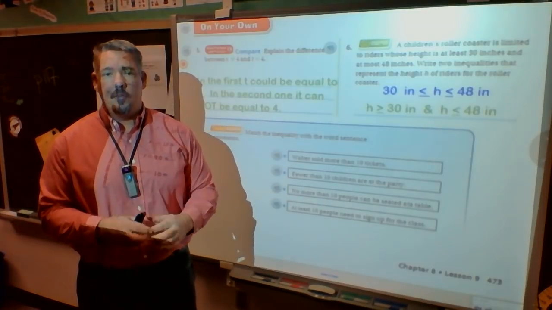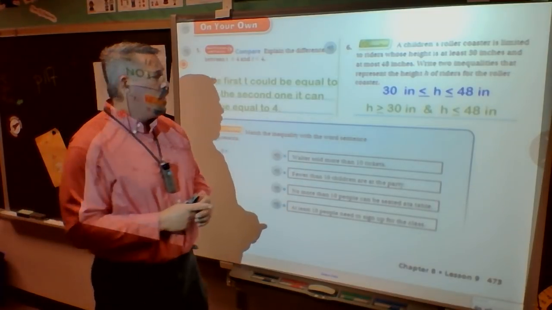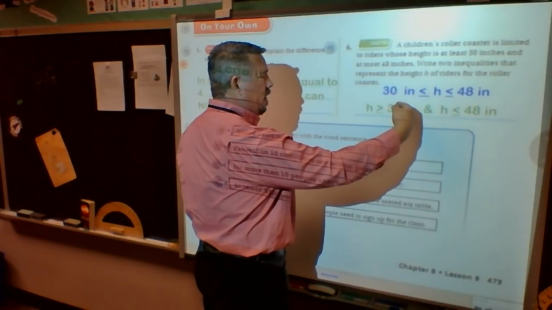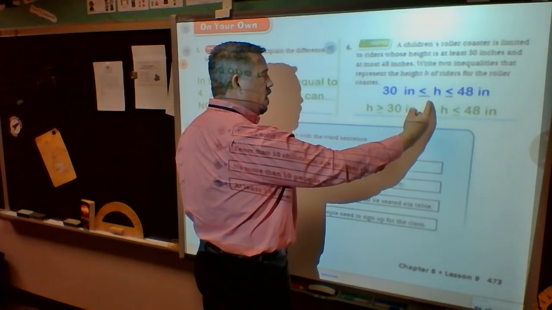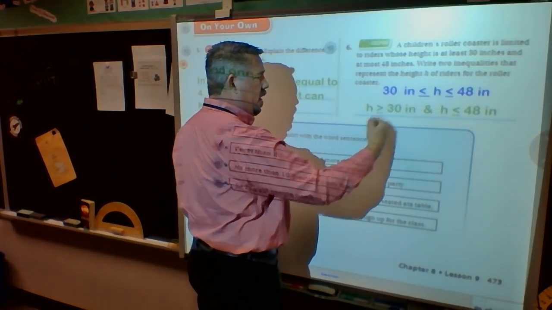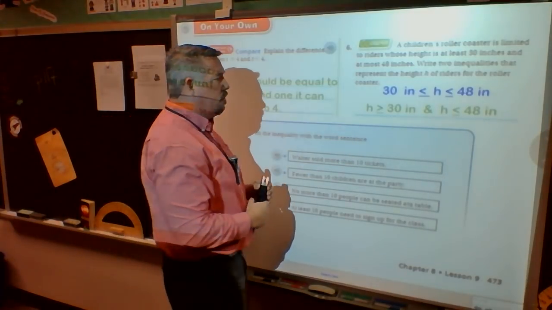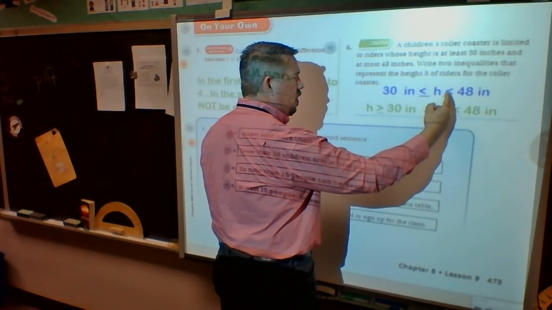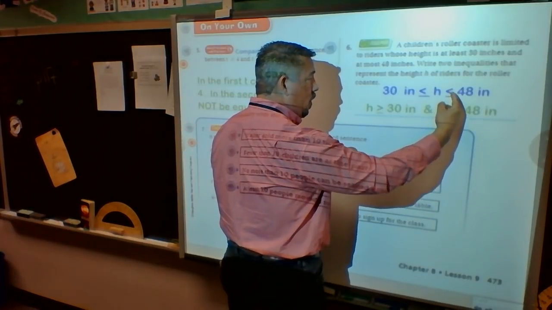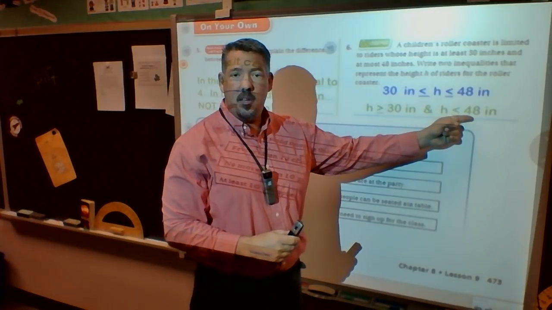They're just put together. If I go to the center where my variable h is, then I can read it. h is on this side of the arrow, so it's not being pointed to. So h must be bigger or equal to 30 inches, which is exactly what I said here. So that's good. But when I go back to my h and look at the second requirement, it must be equal to or less than, because it's being pointed to, 48 inches. And that's what it says there.